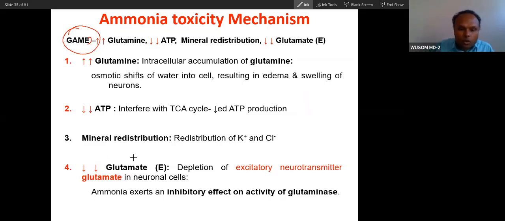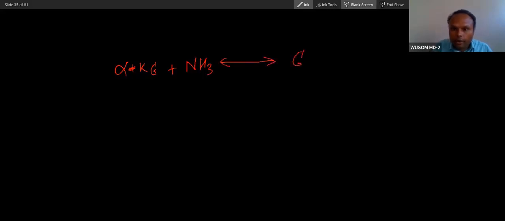What happens is glutamate is also a neurotransmitter, so glutamate neurotransmitter level will become low. I'll explain this. Glutamine, you already know, will be high. How does glutamine become high? Because alpha ketoglutarate will react with ammonia. You know this is a reversible reaction with glutamate.